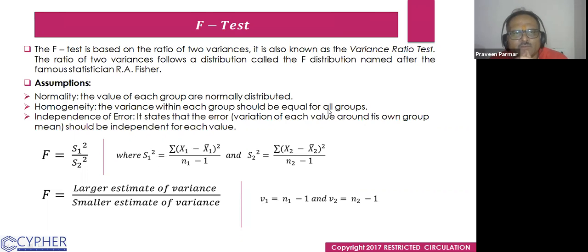Assumptions. Normality: the values of each group are normally distributed. Both groups whose variances we are using in calculating the F test should be normally distributed. Homogeneity: the variance within each group should be equal for all groups. Independence of error: the error variation of each value around its own group mean should be independent for each value.